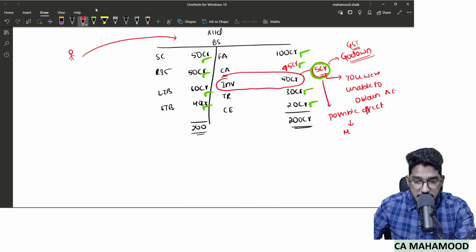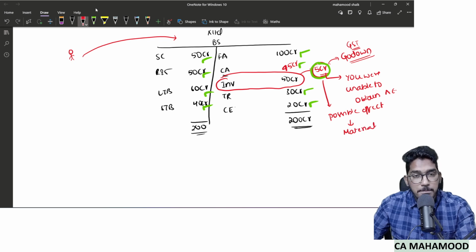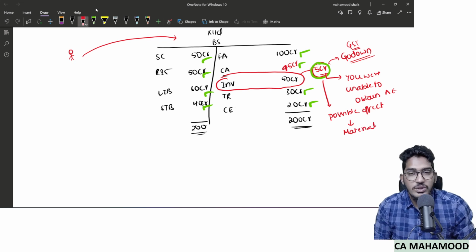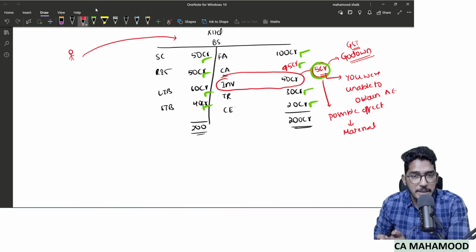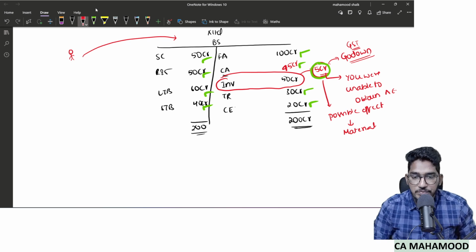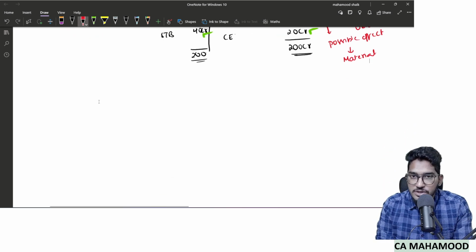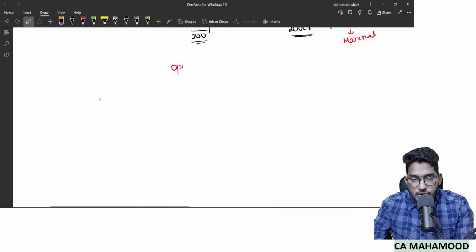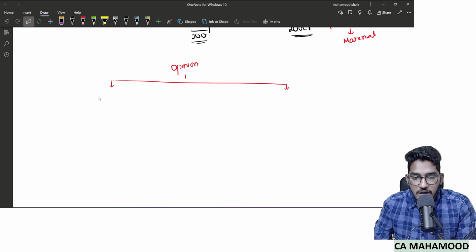Will it be material? Yes, the possible effect will be material. Now you are supposed to express your opinion on the financial statements in the opinion paragraph of your audit report. And I will give you two options to choose from. So what are those two options? The terminology which I will say is, you will say directly, we do not express an opinion.